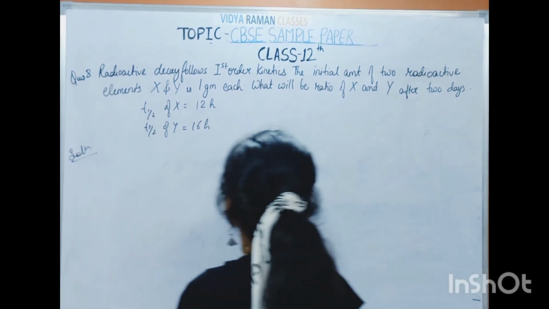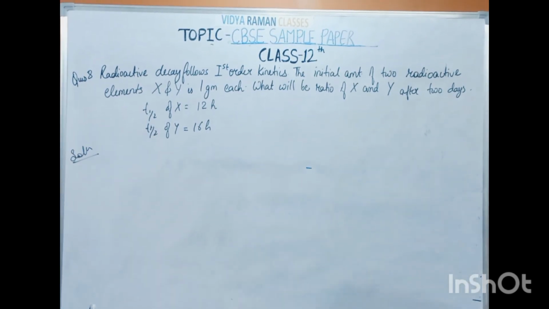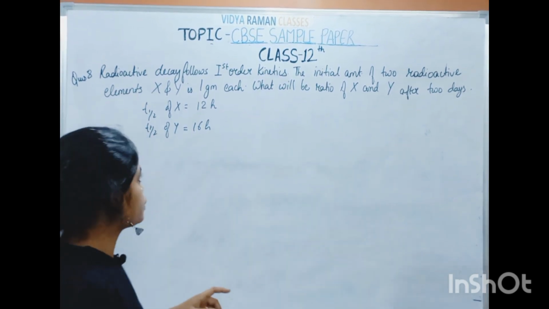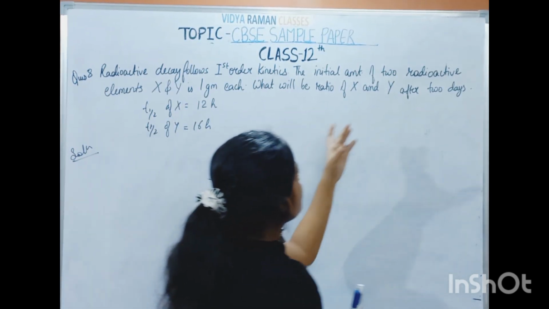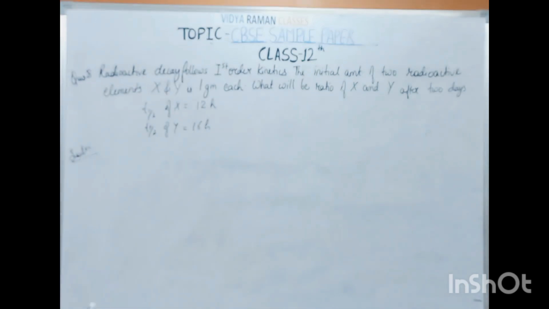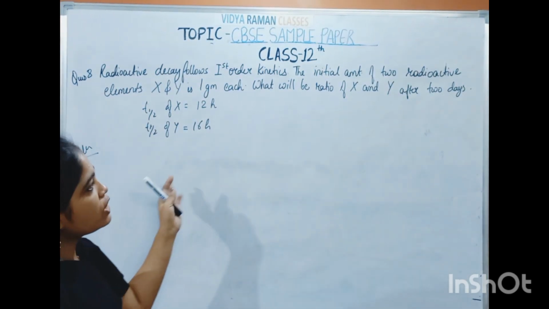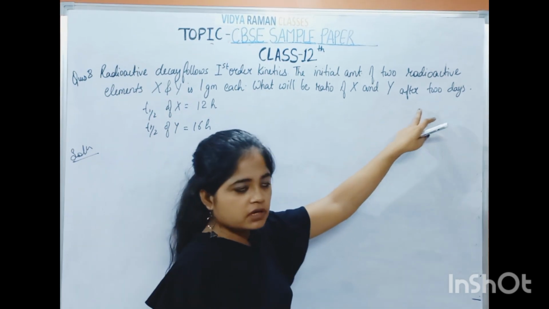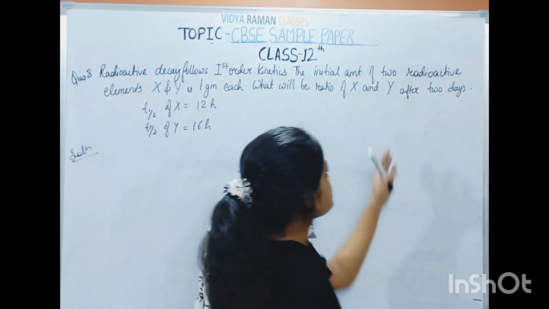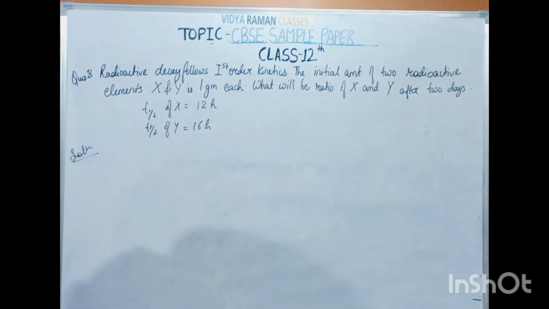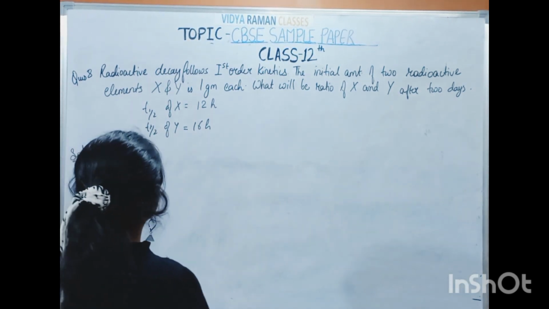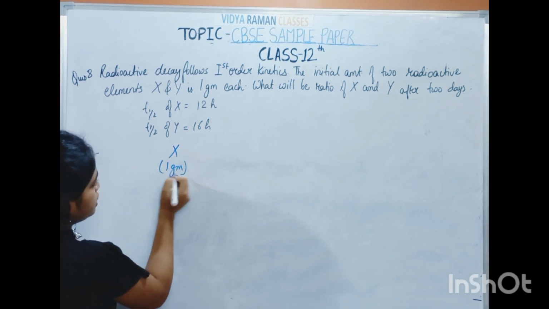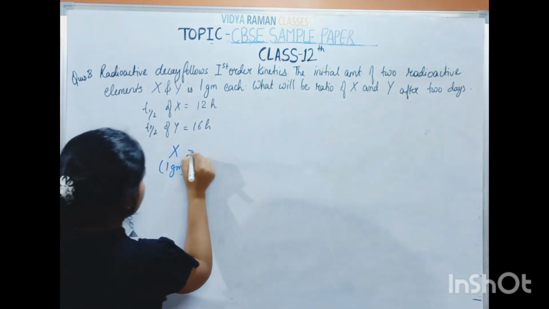In this question, radioactive decay follows first order kinetics. Obviously, we know that radioactive decay reactions follow first order kinetics. The initial amount of two radioactive elements X and Y is 1 gram each. What will be the ratio of X and Y after 2 days? The time after which we have to calculate the amount is given as 2 days, and the half-lives of X and Y are given.